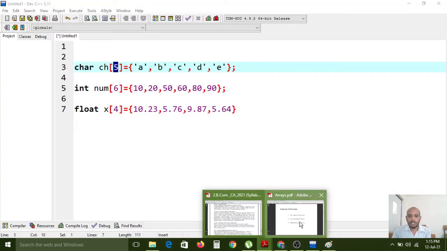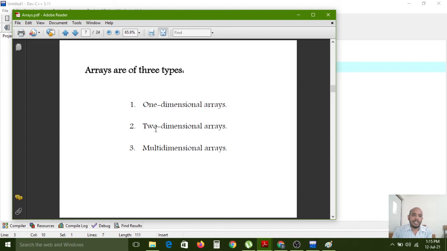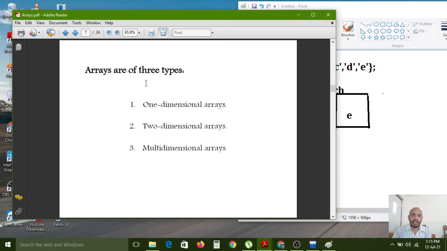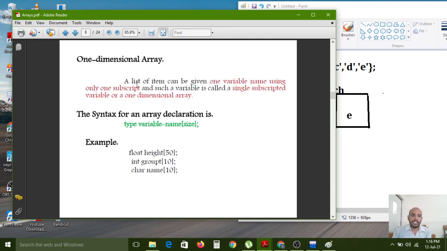And now we have to start. How many types of arrays are there in the C programming language? There are 3 types of arrays. What are they? One-dimensional arrays, two-dimensional arrays, multi-dimensional arrays. Now let us understand the first one, the one-dimensional array. A list of items can be given one variable name using only one subscript, and such a variable is called a single subscripted variable.